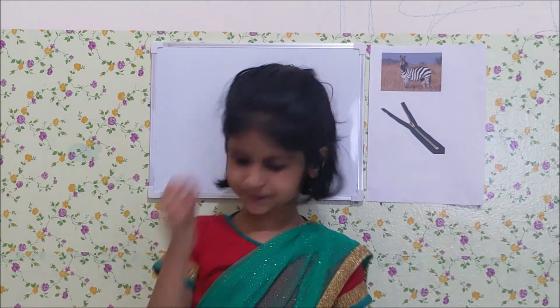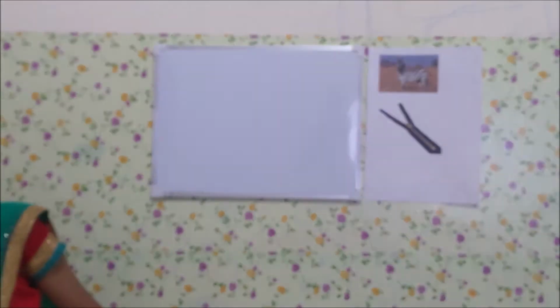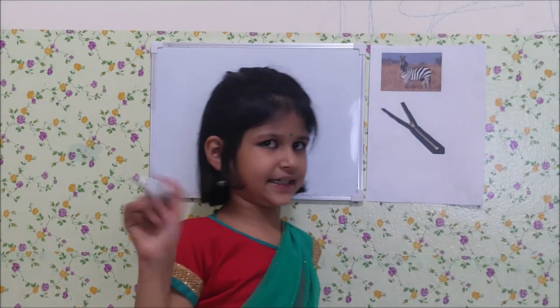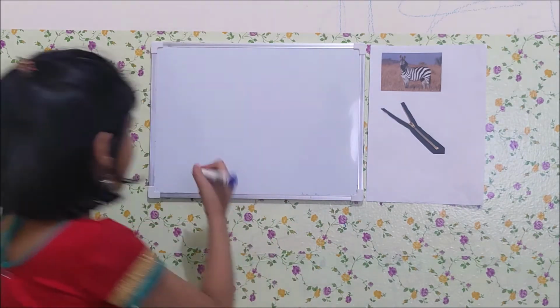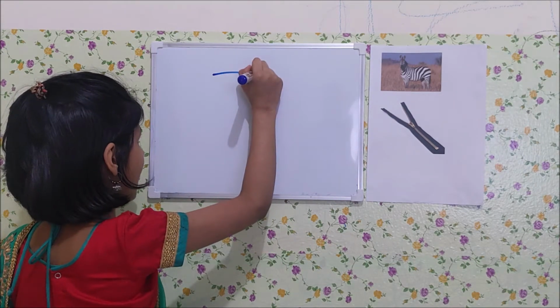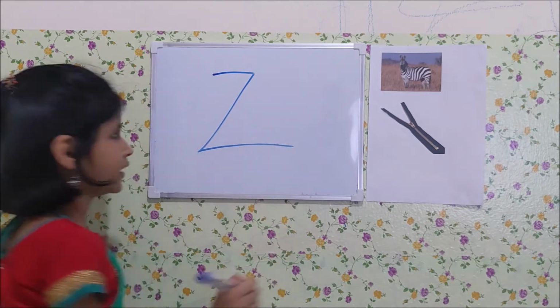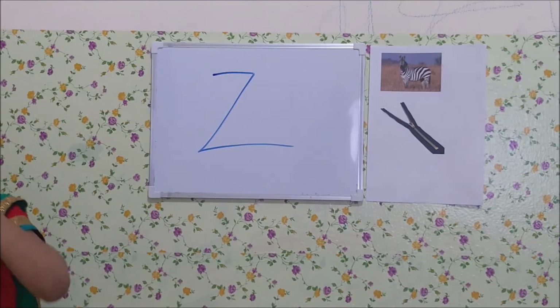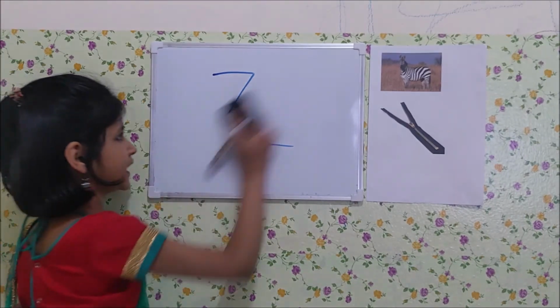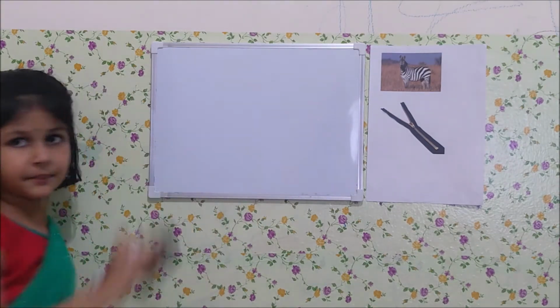I am going to teach you the letter Z. So first we will learn the capital letter Z. First we make a sleeping line, a standing line and a sleeping line. This is capital letter Z. I am going to show it one more time.